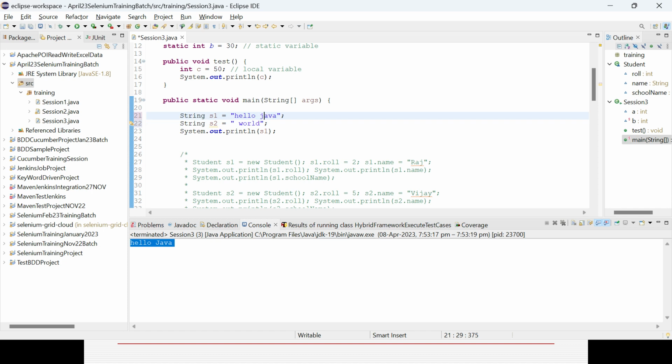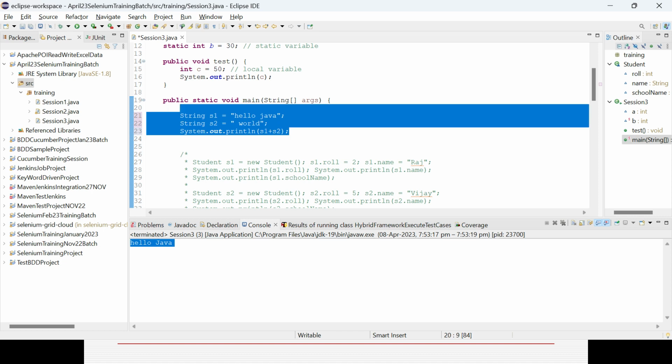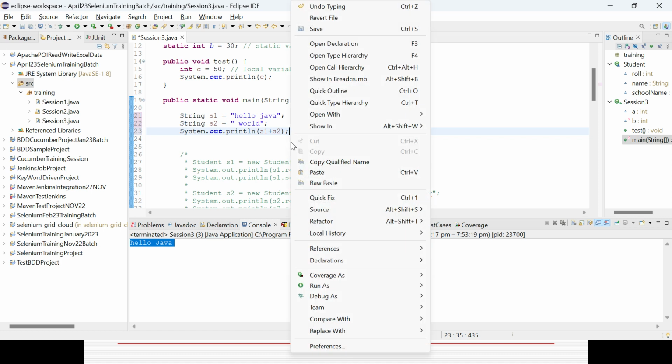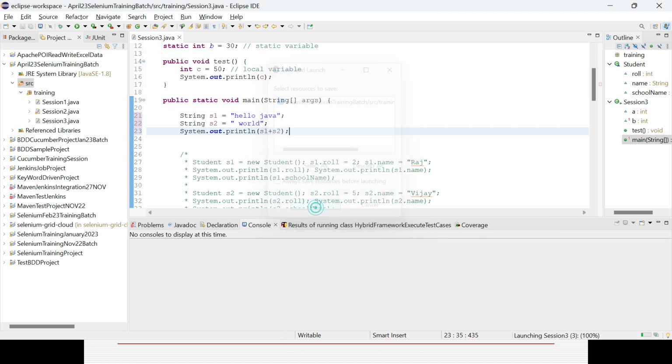Then if I want to use the plus operation, s1 plus s2, what will happen? It will concatenate. For the numeric part, in case it is an integer or decimal, the plus will work as an addition sign, but here it will be concatenation, right? This will only add these two strings. So Hello Java World, this will be giving you the value, that is called concatenation.